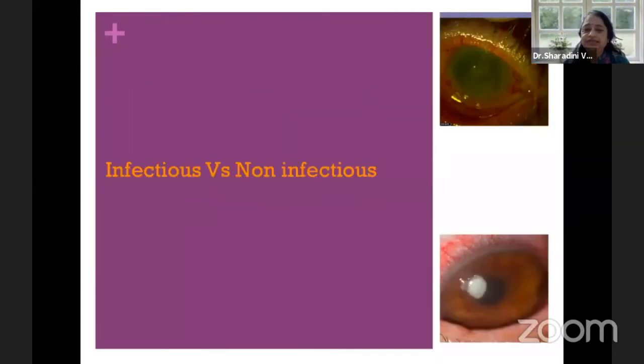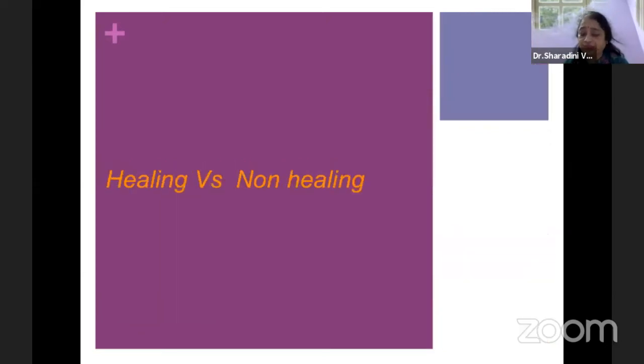Once we know that it is an ulcer, the other aim is to differentiate infectious from non-infectious. Sometimes in the infectious also there is a non-infectious stage where we reach and we end up with PED and there is no infection, so we need to modify our treatment. So to differentiate the stages and the variety of infectious and non-infectious is very important.